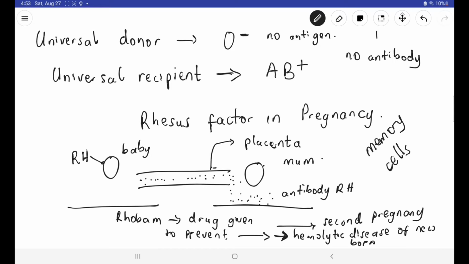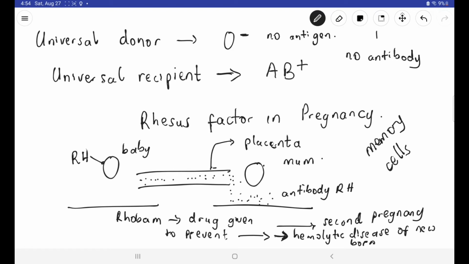However, the universal recipients can receive blood from any blood group at all. This is because there are no antibodies at all in their serum. So, AB positive would mean that individual has antigen A, antigen B, and also the rhesus factor antigen. Since all these three antigens are present, there would be no antibody at all to attack those antigens, meaning that they are safe from any blood group at all. So any blood group can be given to them.